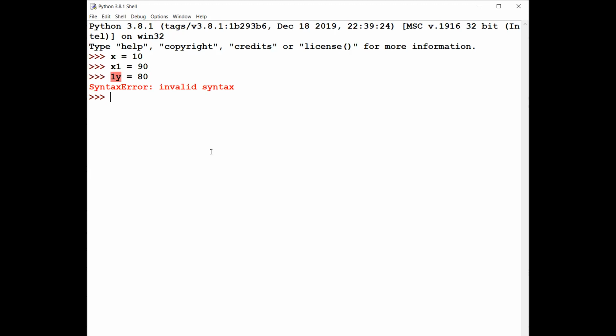If you want, you can start with an underscore. _x = 89 is 100% valid. x_ = 88 is also 100% valid. Identifiers support alphanumeric values and one special character, but they cannot start with a digit.